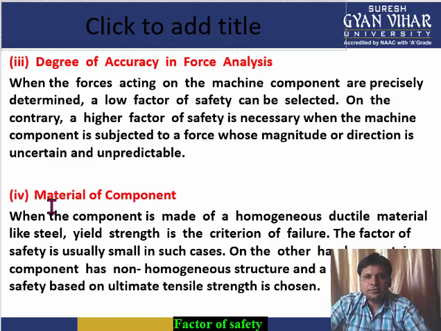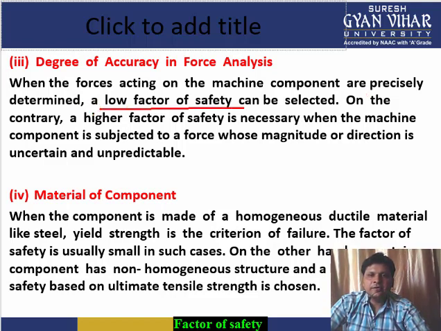What this point is saying is, if you are designing some machine and you can analyze all the forces which will be acting on it during its use, and all the forces can be accurately determined, then you can take a low factor of safety.